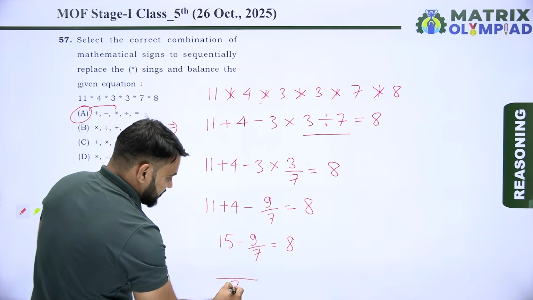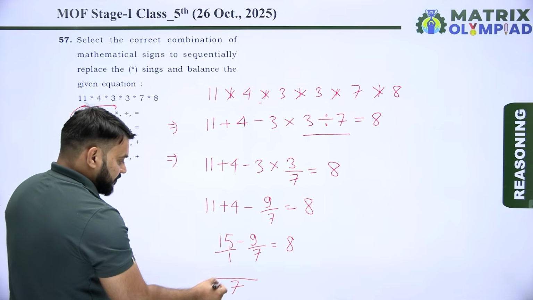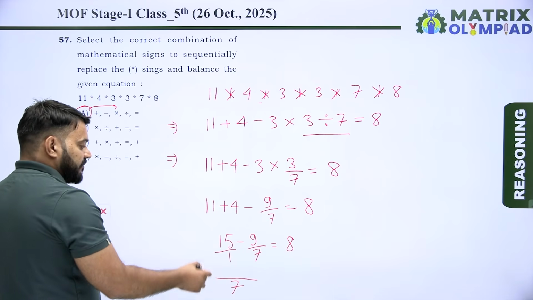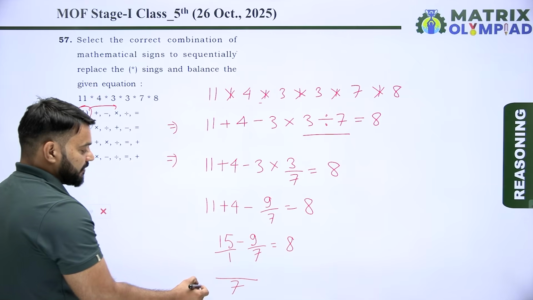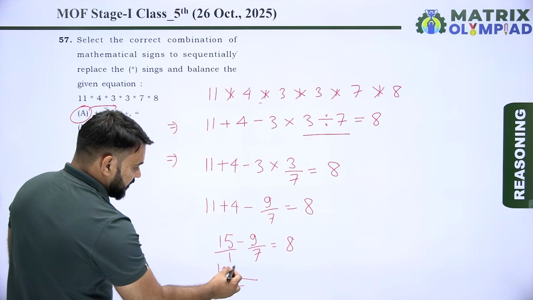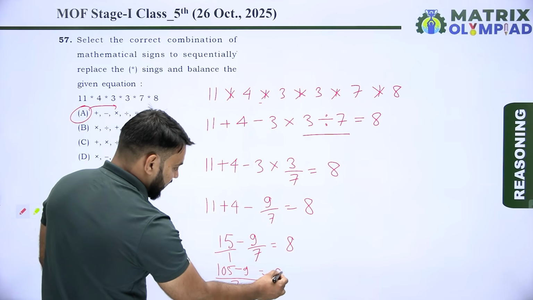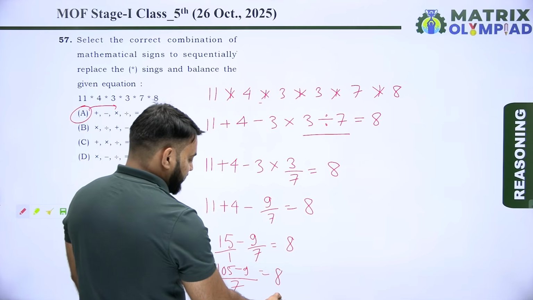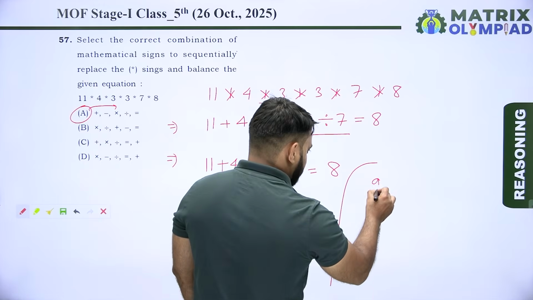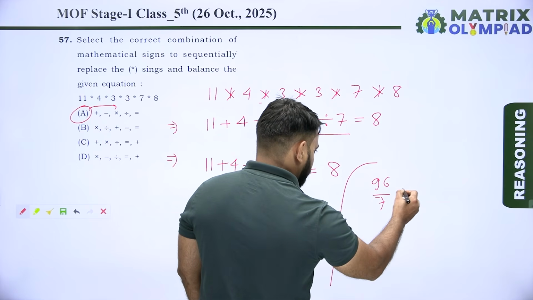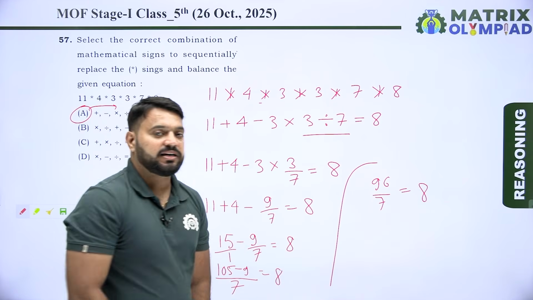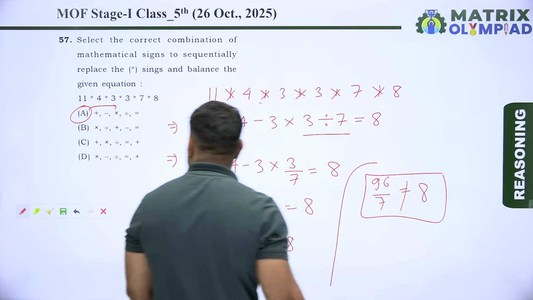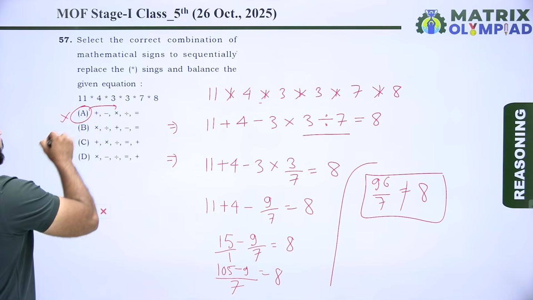Now taking LCM 7 divided by 1, it means 7. Now 15 multiply by 7, it means 105 minus 9 is equals to 8. 105 minus 9, it means 96. So 96 divided by 7 is equals to 8. So 96 divided by 7 never is equals to 8. So here option A is an incorrect option.